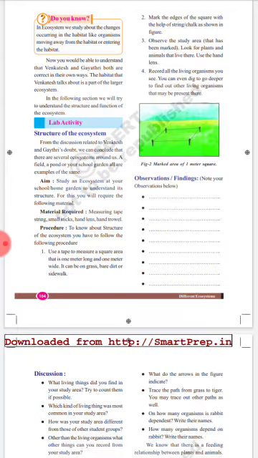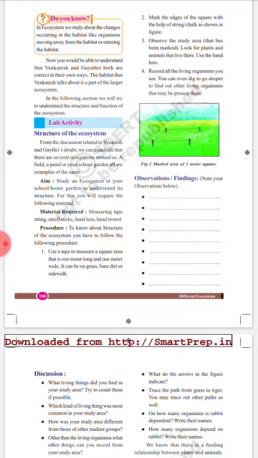Procedure: to know about the structure of ecosystem, you have to follow the following procedure. One, use a tape to measure a square area that is 1 meter long and 1 meter wide. It can be on grass, bare dirt, or a sidewalk. Mark the edges of the square with the help of string and chalk as shown in the figure.